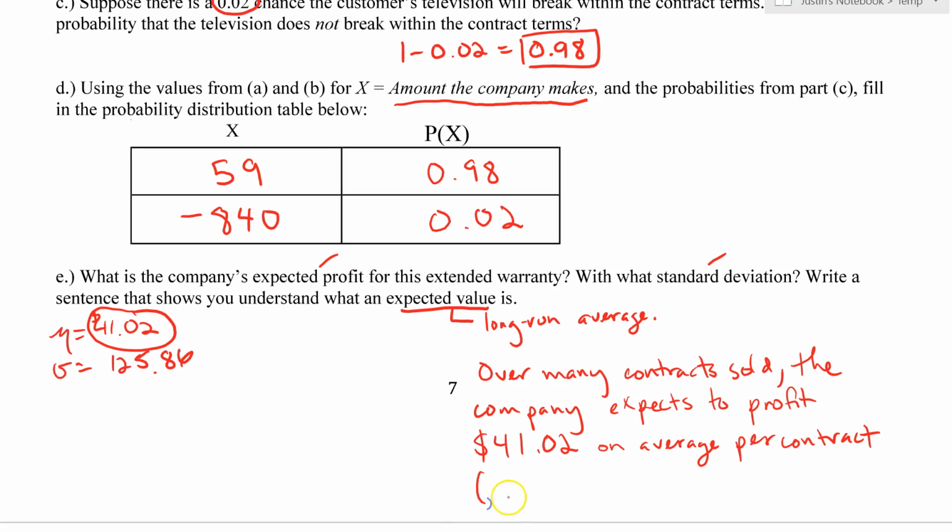And if you want, you can even add in with a standard deviation of 125.86. That's it.